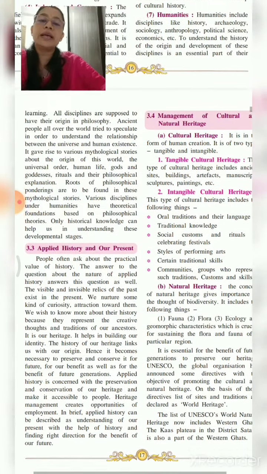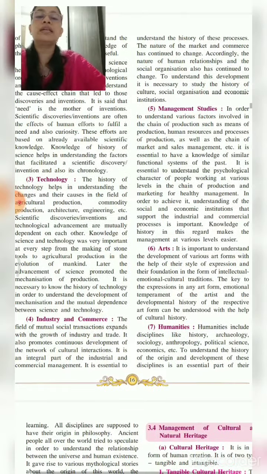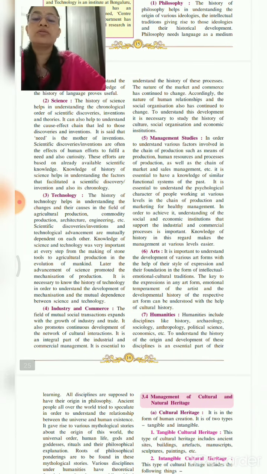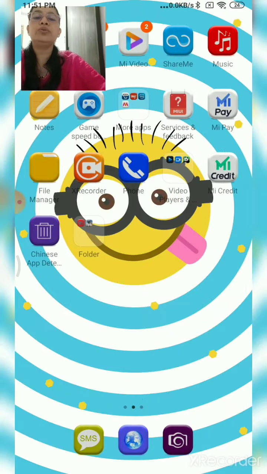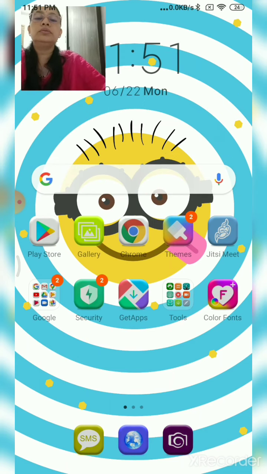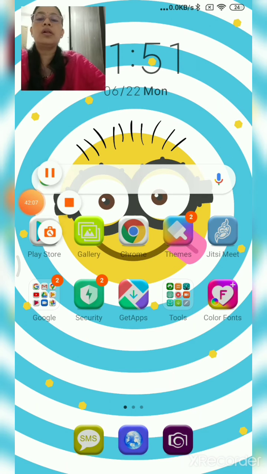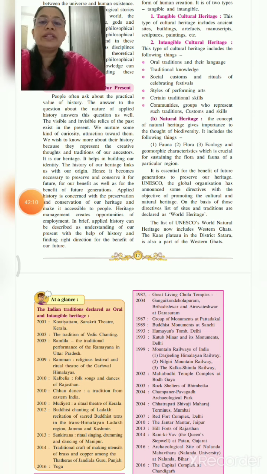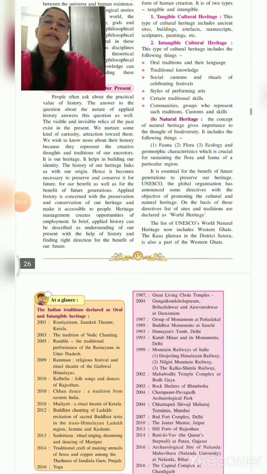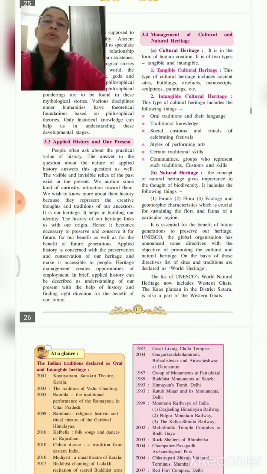Read the chapter twice, because we have done this chapter in 2 parts. It is very important that you read the chapter again and again, so that you understand it properly and can solve the questions and answers.